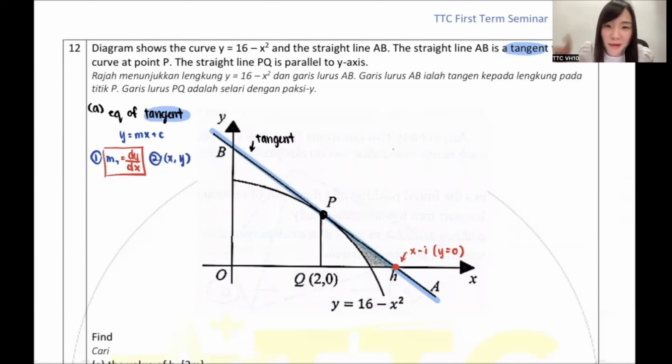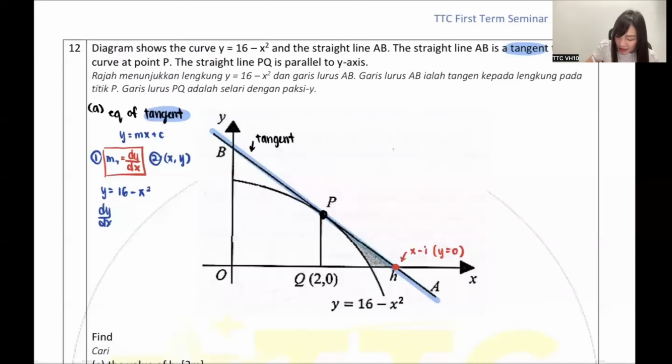For those who don't understand, my YouTube has videos about the gradient of tangent. I think you can find the title, gradient of tangent. You watch the video, you will understand why the gradient of tangent is dy dx, okay? So my dear, the gradient of tangent is dy dx. So if you want to find dy dx, you always differentiate your curve equation.